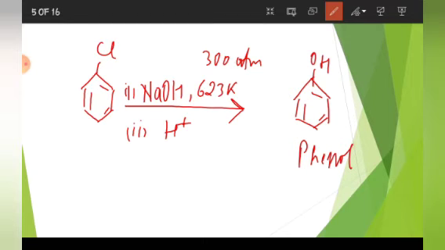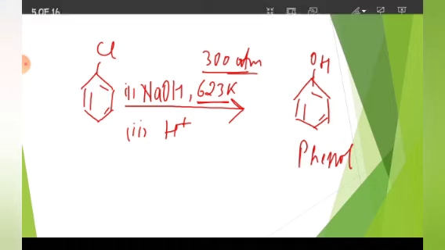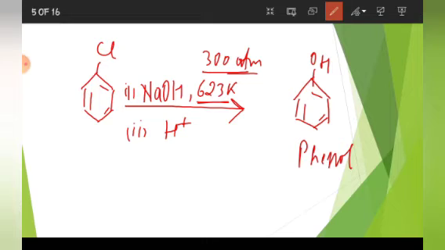You need to remember 623 Kelvin and pressure is 300 atmosphere, right? So this is a two-step reaction. The intermediate formed will be sodium phenoxide. It is not required that you write this, so you can just write this reaction and show the formation of phenol. Now students, this process is known as Dow's process. The term is not given in your NCERT, but you can write it down. This reaction is known as Dow's reaction.